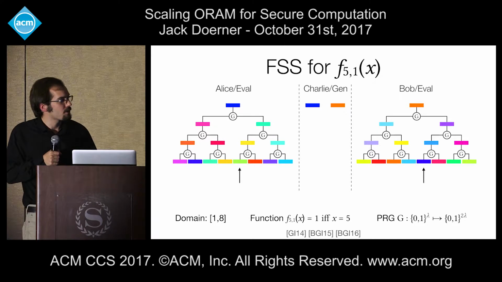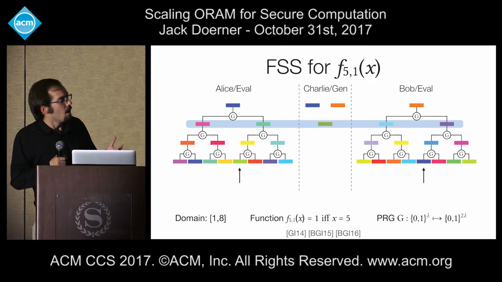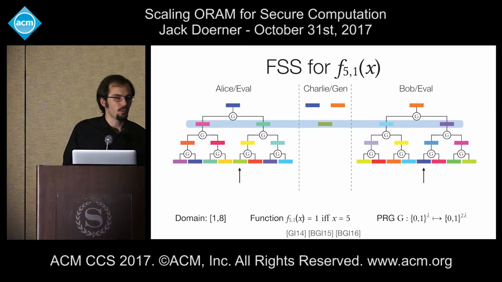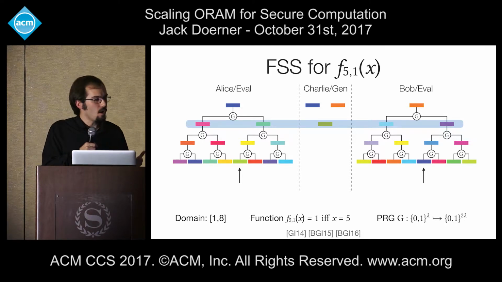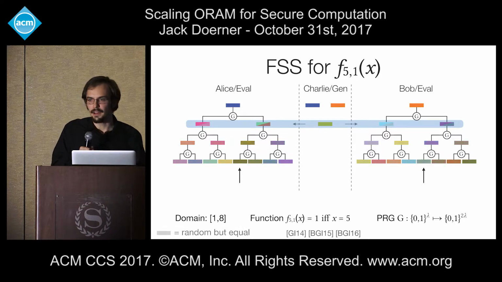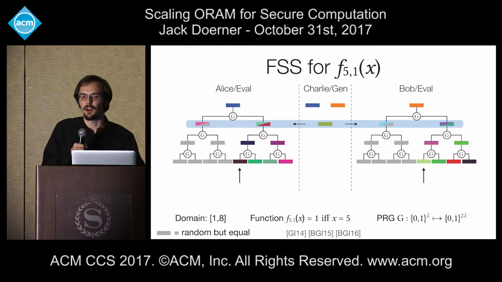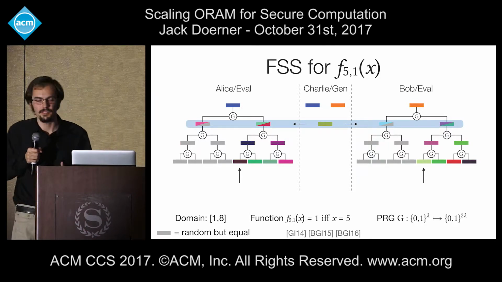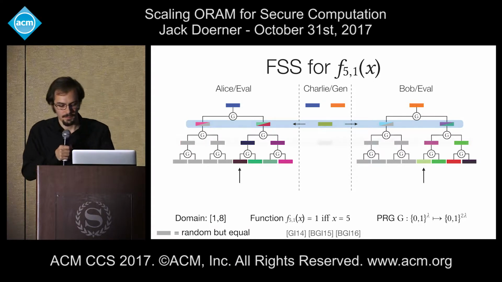Alice and Bob then apply this correction to both halves of their tree, and something interesting happens. On the half of the tree along which the path to element 5 does not lie, Alice and Bob's values become equal, and therefore all of their descendants in the tree also become equal. On the side along which the path to the element 5 lies, on the other hand, the values for Alice and Bob are simply re-randomized relative to one another. The important thing is, though, that Alice and Bob don't know which half of the tree was made equal and which half was re-randomized. Note here that the gray boxes mean that Alice and Bob still see uniformly random values, they just see the same value in each location.